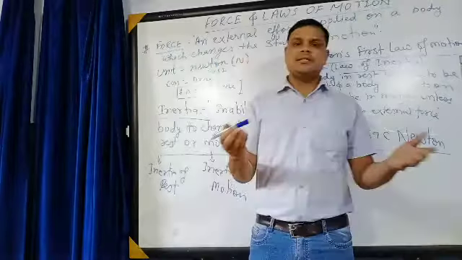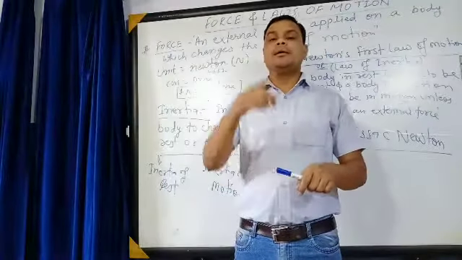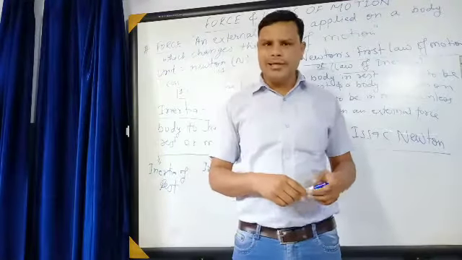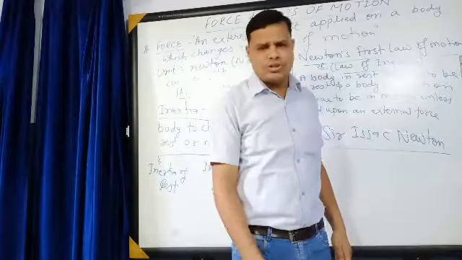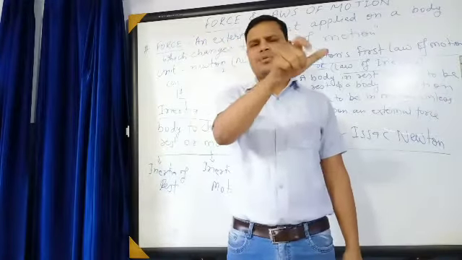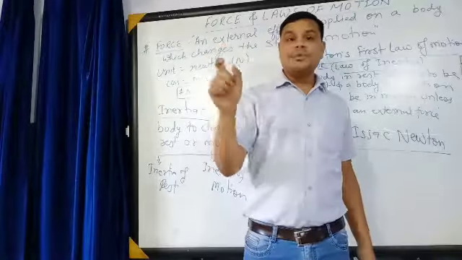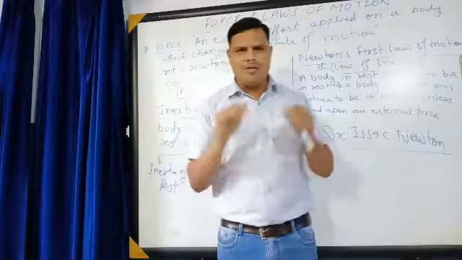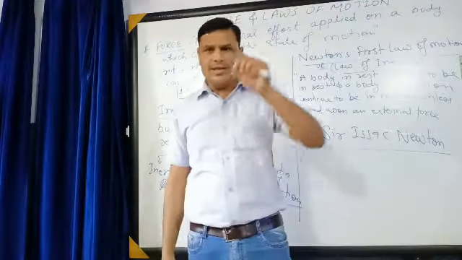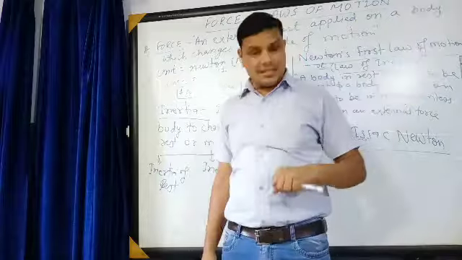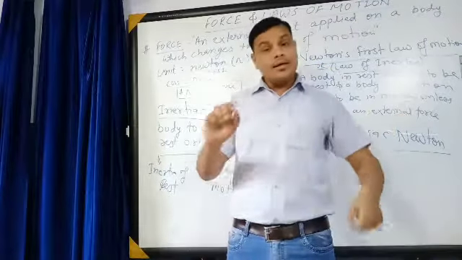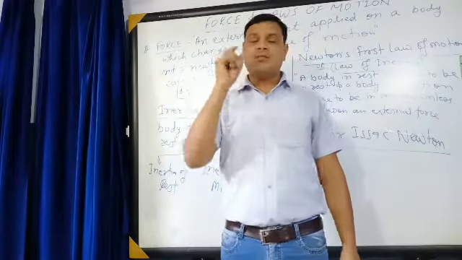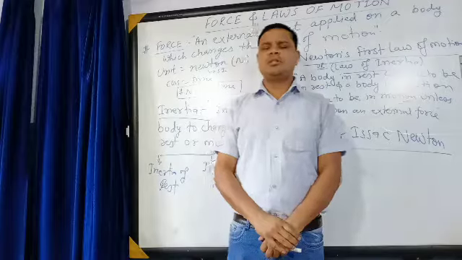It is the SI unit, the CGS unit is dyne, and 1 Newton is equal to 10 to the power 5 dyne. After that we have learned about inertia, the inability of the body to change the state of rest or motion. There are 3 kinds of inertia: inertia of rest, inertia of motion, inertia of direction. After that we have learned about Newton's first law. What is Newton's first law? Revise with me. A body at rest continues to be at rest. A body in motion continues to be in motion unless acted upon by an external force. This is sufficient for today.